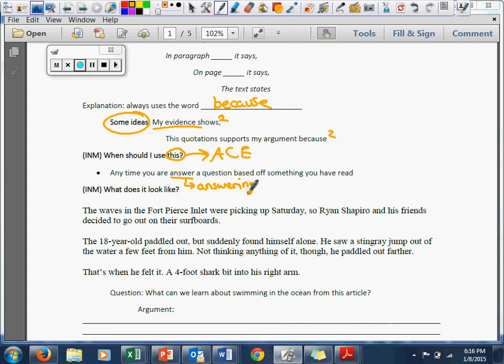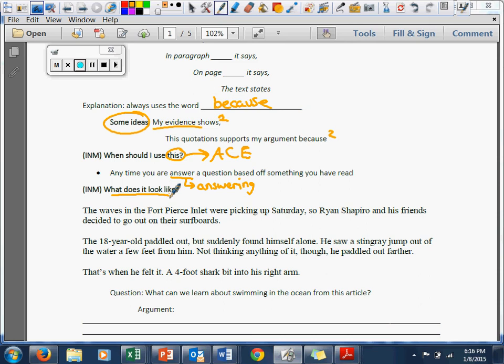So, for instance, when we are looking at Newsela articles, those are all text-based questions, and we're not answering in full paragraph form because it's multiple choice. But what I'd like us to do is really think about this citation and what's the evidence that we're finding as we're taking a multiple choice question like one on Newsela. If we're answering a question on a book and it's open-ended and not multiple choice, you should always be using ACE. It's going to be like 3 sentences, should go pretty quickly. All right? Again, now we're going to go ahead and do one together.